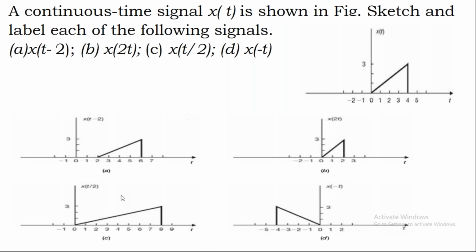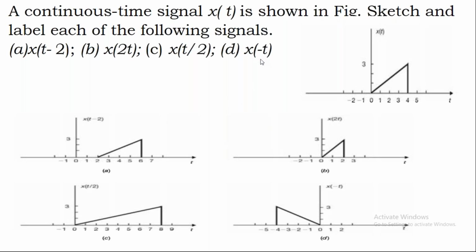That's what I can conclude from this. So in the examples here, B represents the compressed signal and C represents the expanded signal, which are x of 2t and x of t by 2.